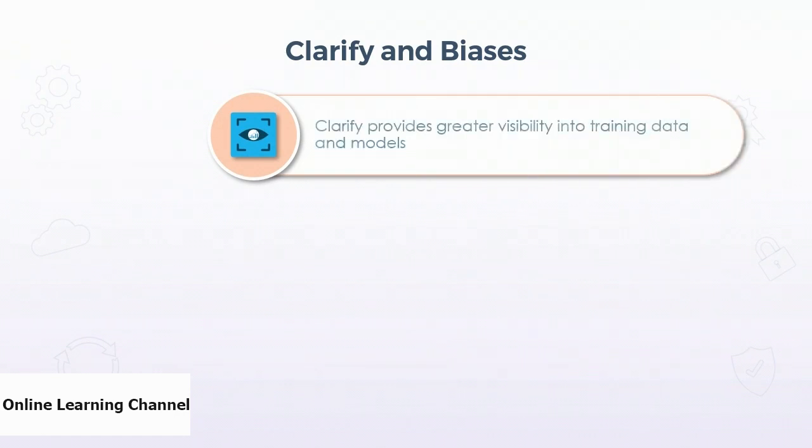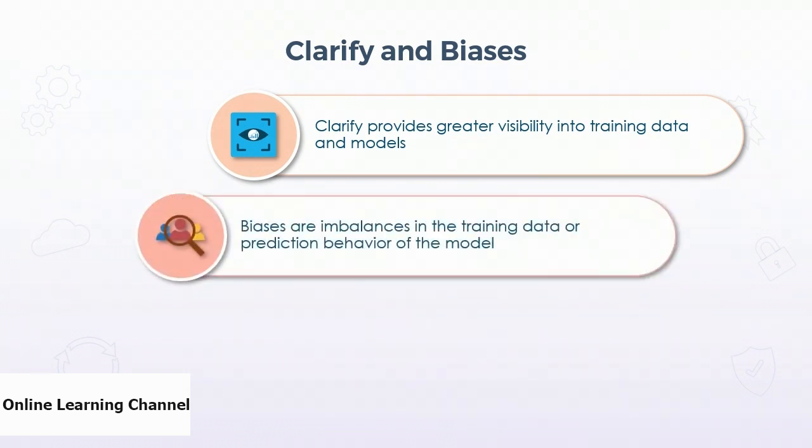So basically, SageMaker Clarify is a service that can help us with greater visibility into our training data and models so that we can identify and limit bias. Biases are imbalances in the training data or the prediction behavior of the model across different groups. So it can be biased towards a sensitive group, that can be a demographic group, or it can be sensitive towards a specific gender.